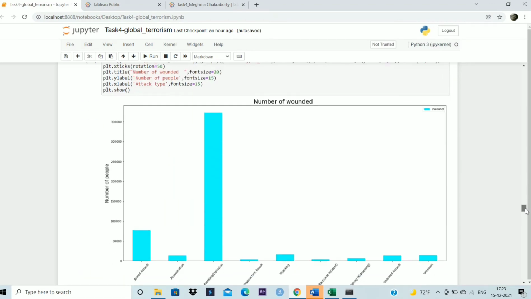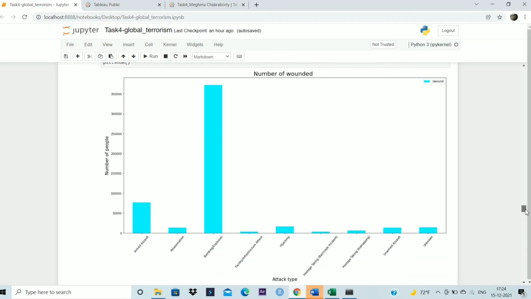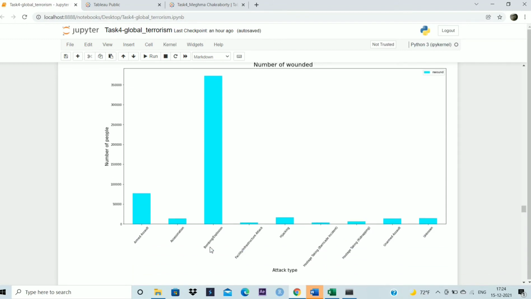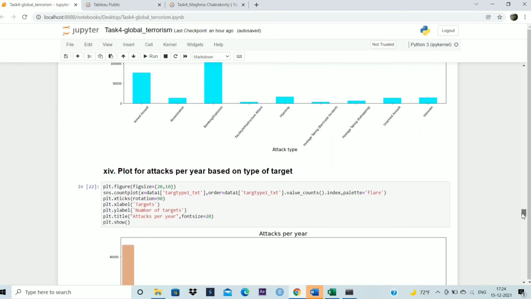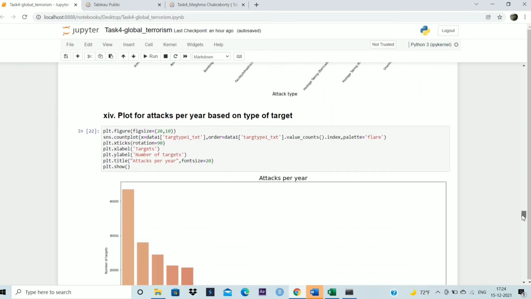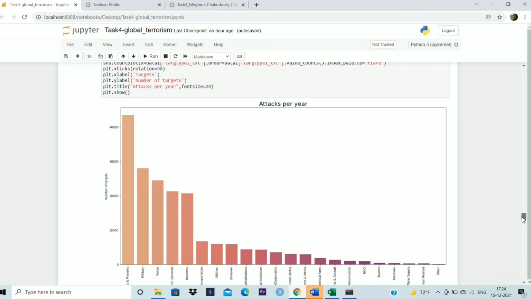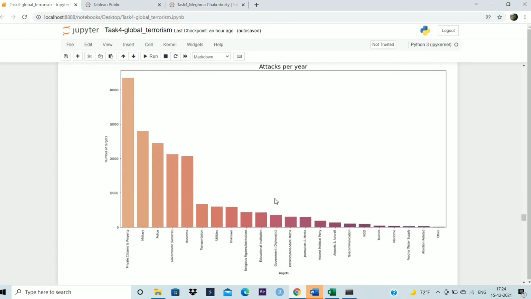Next, for the wounded people, the number of people wounded is mostly because of bombing or explosion. Next, the plot for attacks per year based on the type of target. So we can see that the most attacks are made on private citizens and property. So private citizens and property are the prime target for the terrorists, next being the military, police, government general, business, and so on.